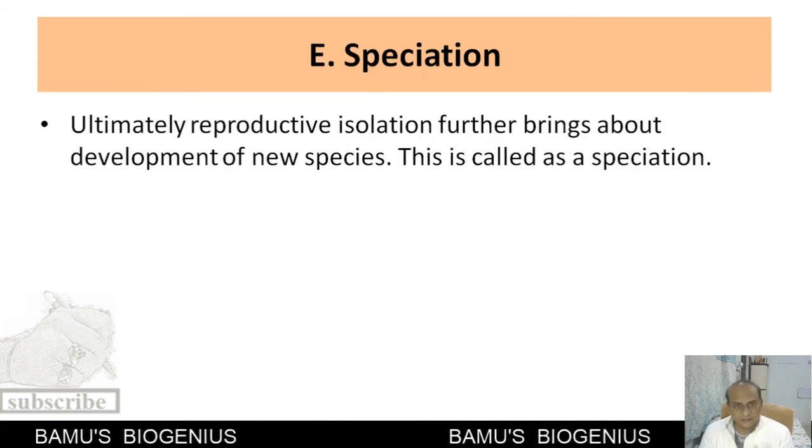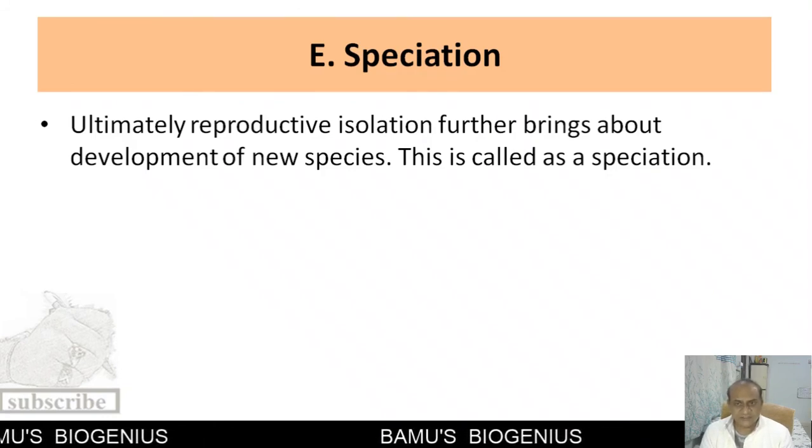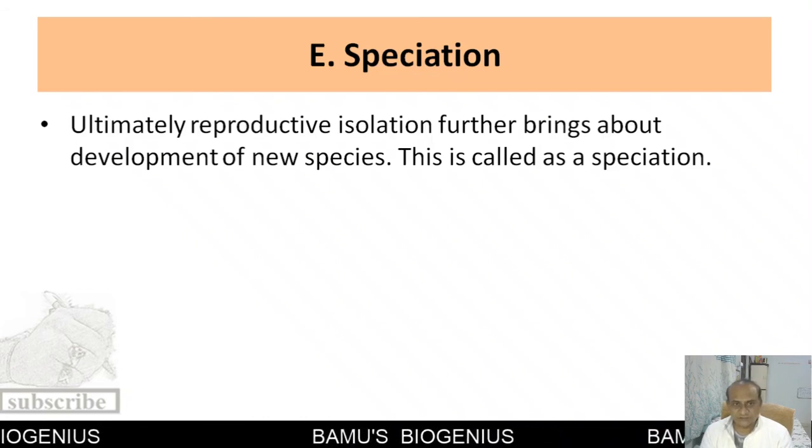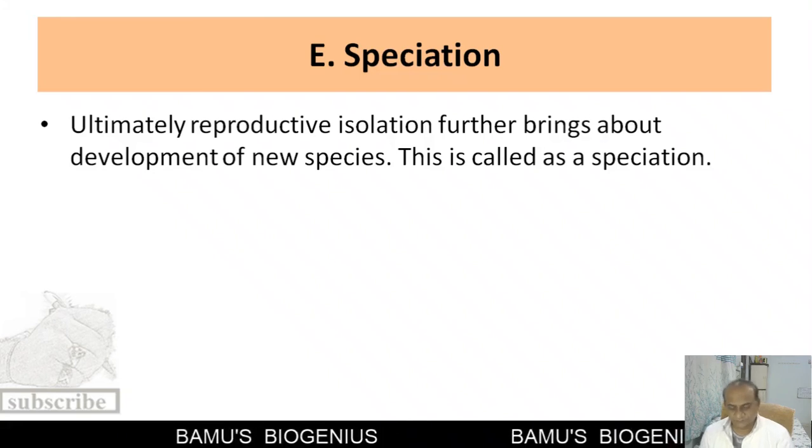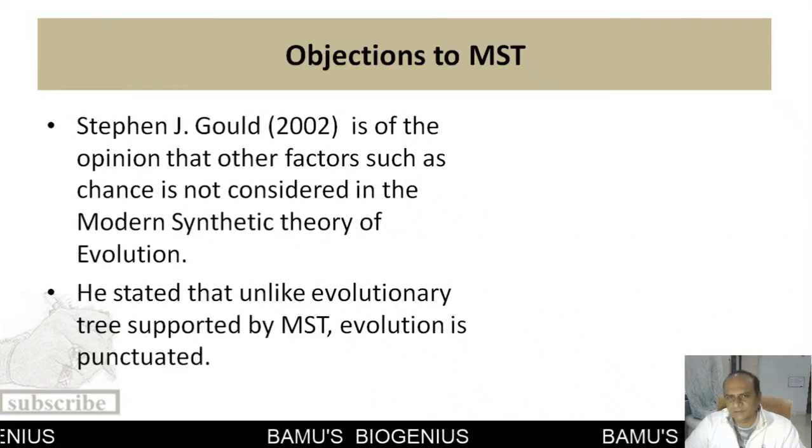Then this reproductive isolation, after several generations, brings about or develops a new kind of species. This is known as speciation. Now we will discuss objections to the modern synthetic theory.